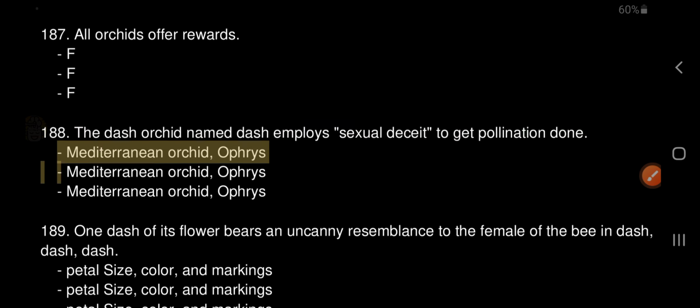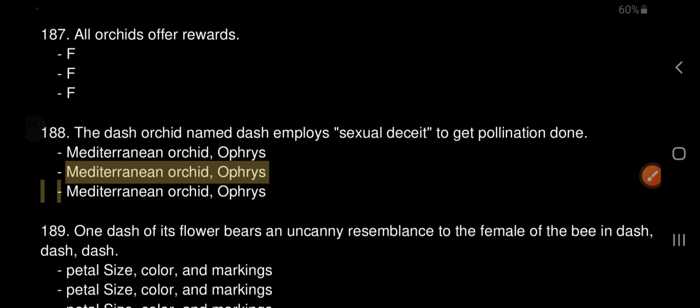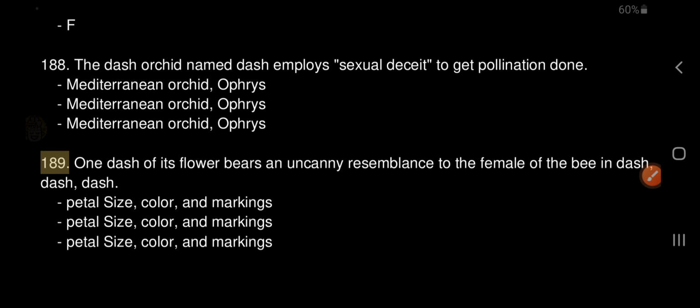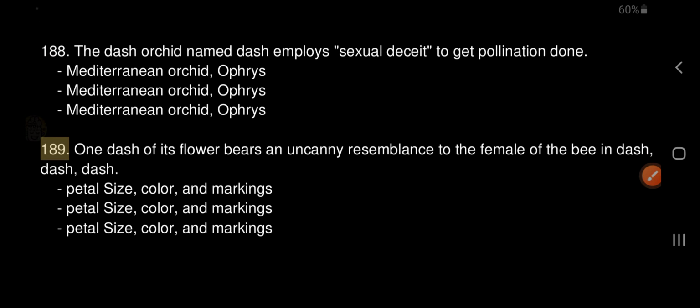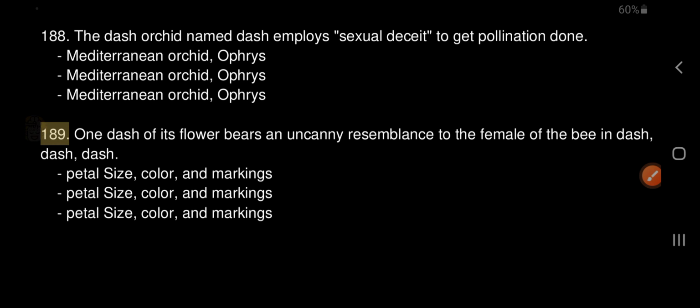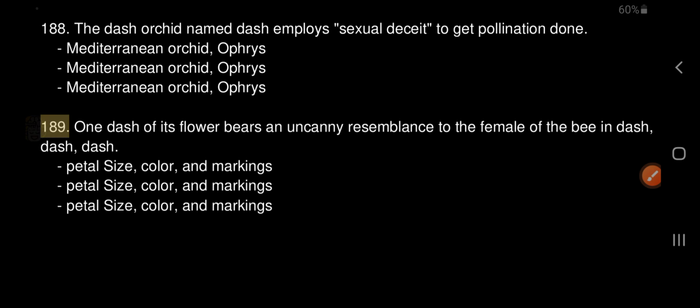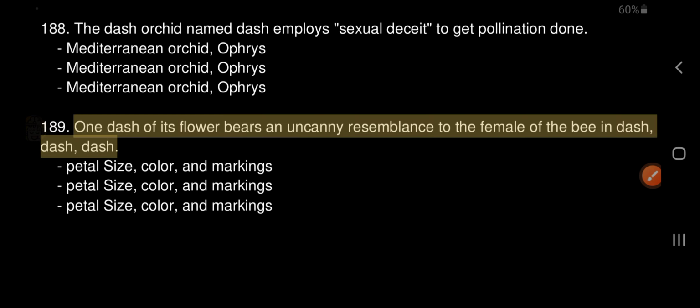189. One petal of its flower bears an uncanny resemblance to the female of the bee in size, color, and markings.